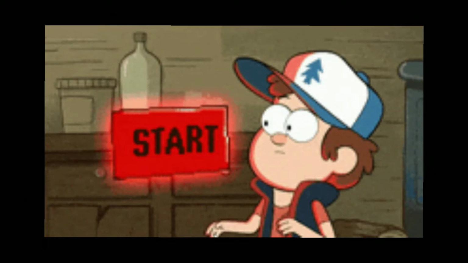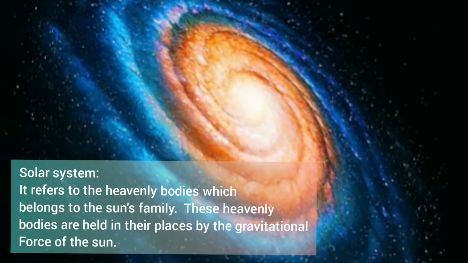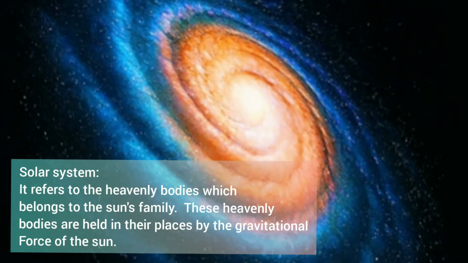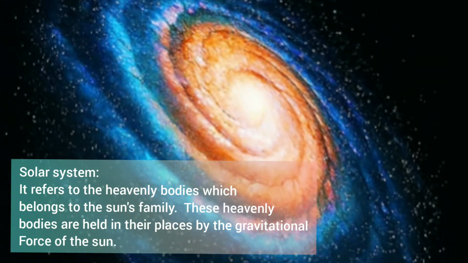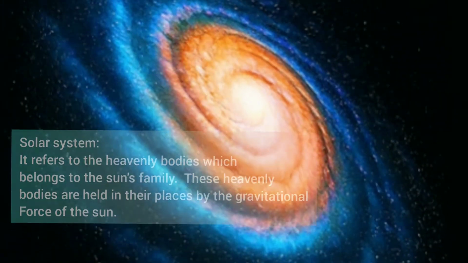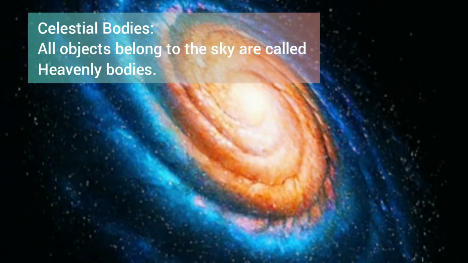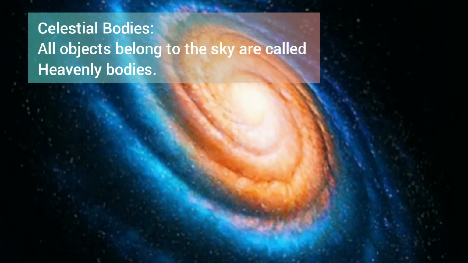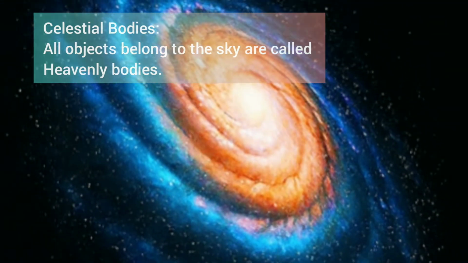So let's start. Our solar system is just a very small family of heavenly bodies in the vast sky. In the night, the sky is dotted with numerous bodies that are shining and twinkling. In this video, you can see there are millions of shining objects in the sky, and these are called celestial bodies or heavenly bodies.